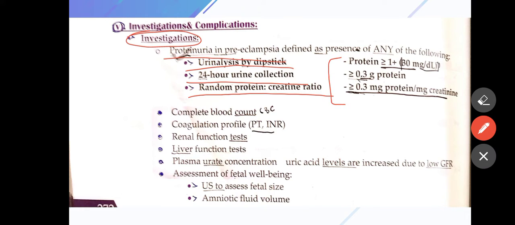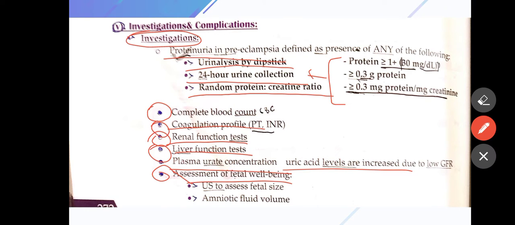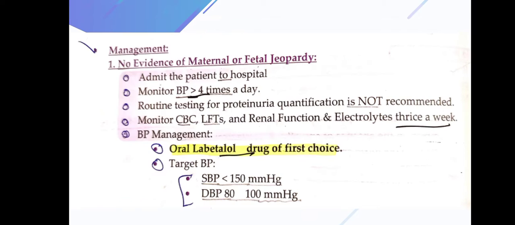A complete blood count should be assessed to look at the blood profile, and the coagulation profile should be looked at. Renal function tests and liver function tests are mandatory, along with plasma urate concentration for uric acid level, and assessment of fetal well-being. Ultrasound and amniotic fluid volume should be assessed regularly to ensure the safety of the fetus.